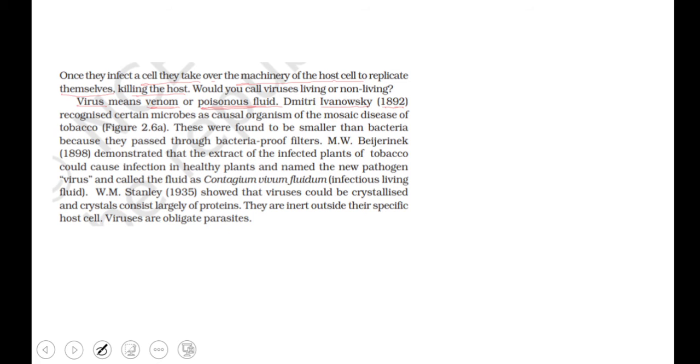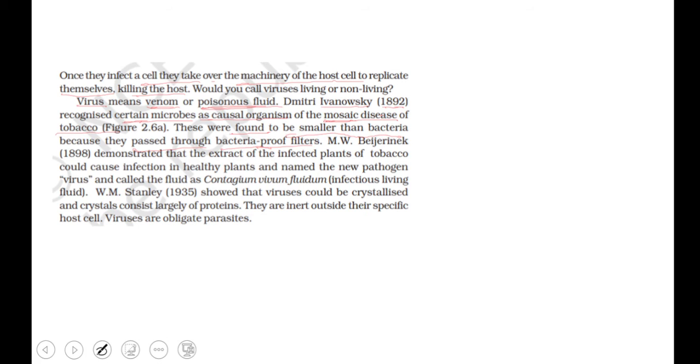Virus means venom or poisonous fluid. Ivanovsky in 1892 recognized certain microbes as causal organisms for the tobacco mosaic disease seen in tobacco. These microbes were found to be smaller than bacteria because they pass through a bacteria-proof filter.